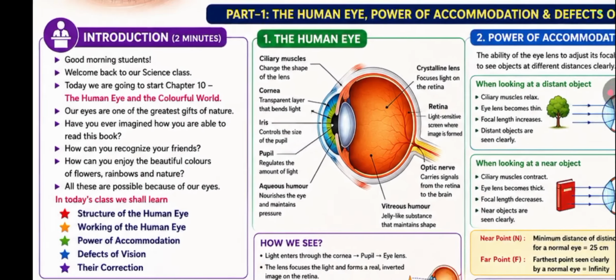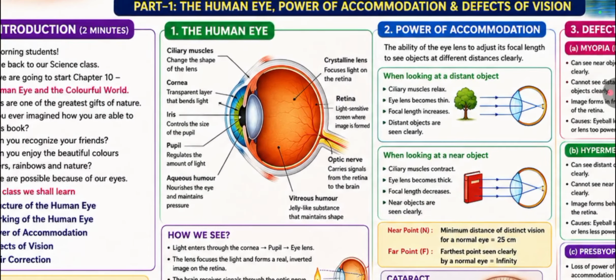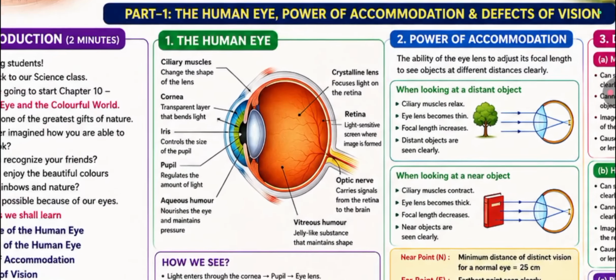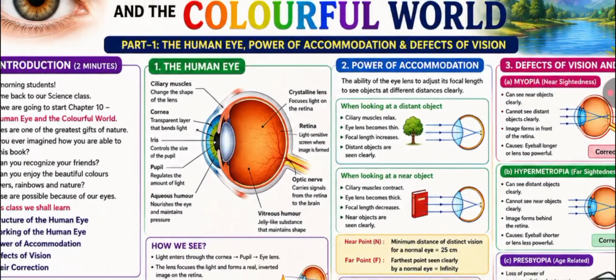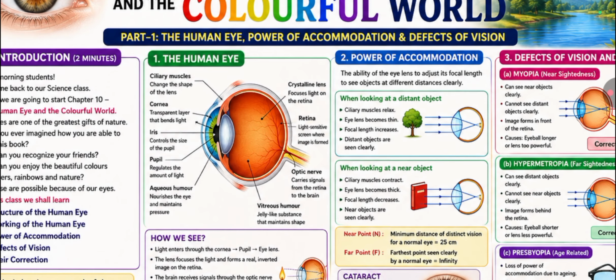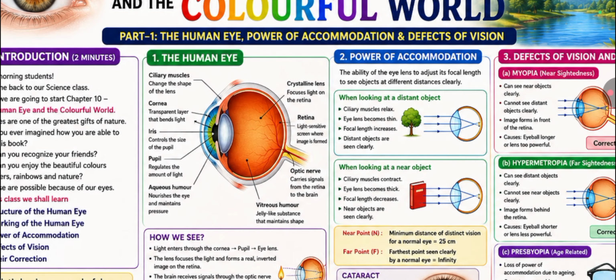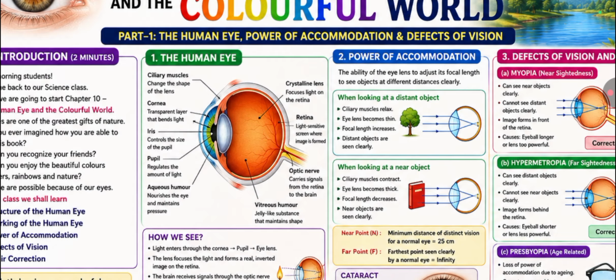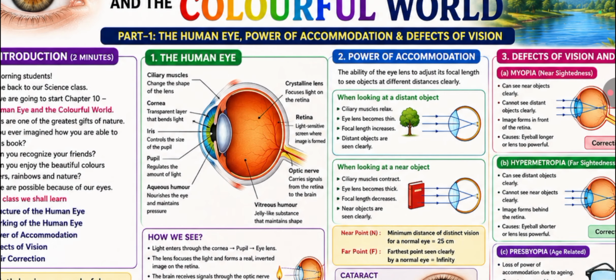Now, the image formation. Students, the eye forms a real, inverted image on the retina. The brain processes this information. Finally, we see the object in its correct position. That is why, although the image is inverted on the retina, we perceive it as erect.